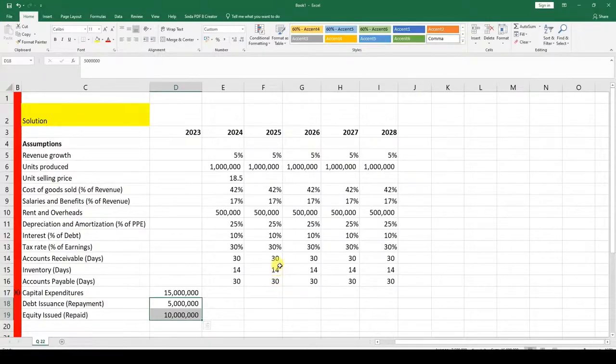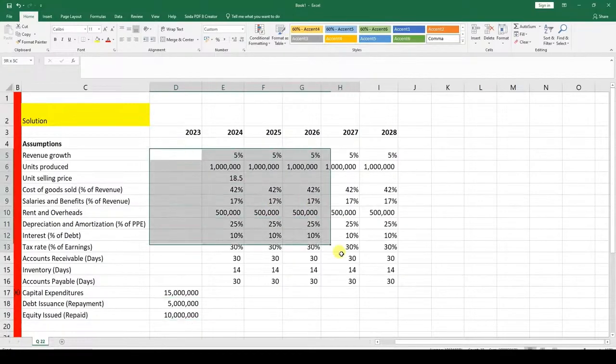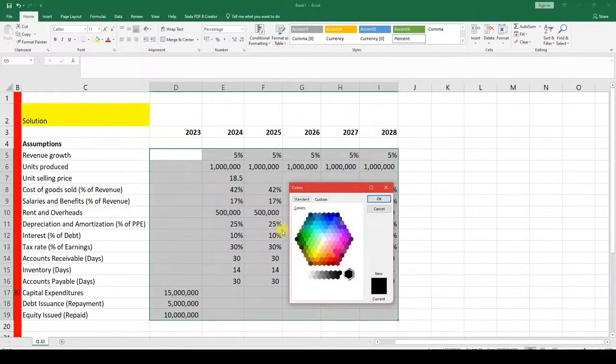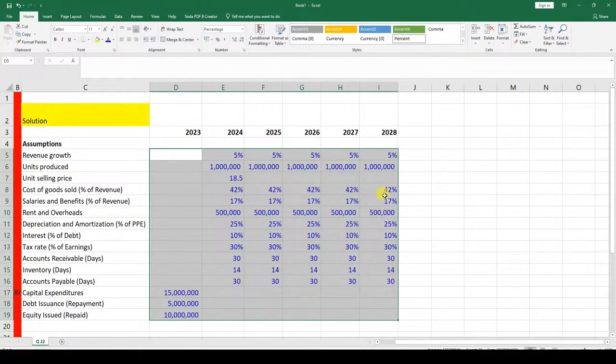What we can do now, because we have strict financial experts, is put the inputs in blue over here. So all our assumptions here should be in blue. We come over here, drop down the window, not this blue, but More Colors, and select a color such as that one. Then we say okay. That shows that those do not have formulae. You can change these values because they will be tied to the income statement.